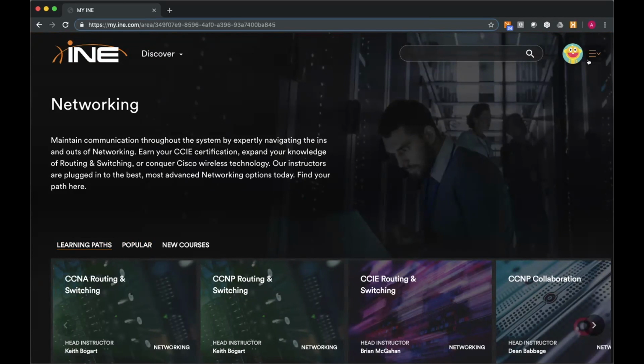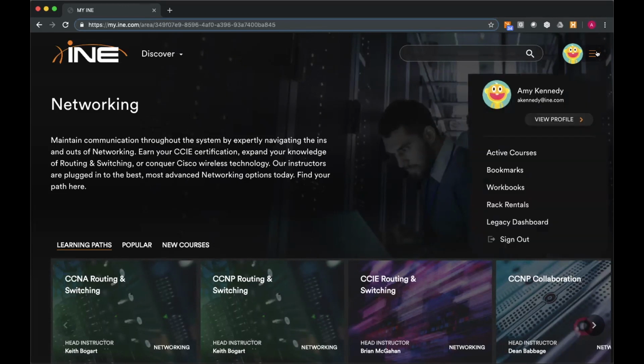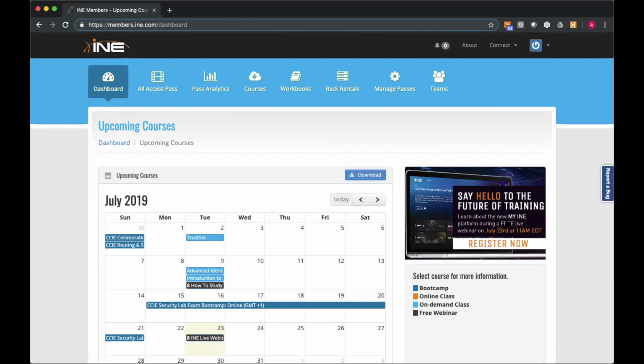So for those of you who are hoping to find all of your legacy items, I know that this was a big change, one, to go directly into the library and not see that dashboard, which had the calendar. You can still access that. From this section, you've got the active courses, bookmarks, and profile, which all take you into that main menu that we just visited, but workbooks, rack rentals, and legacy dashboard will take you back to the view that you are perhaps most familiar with